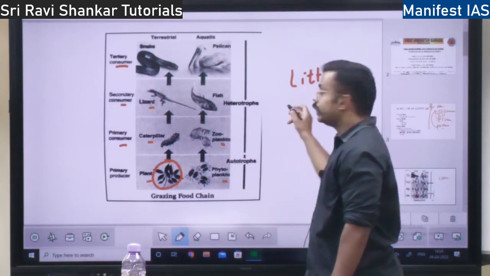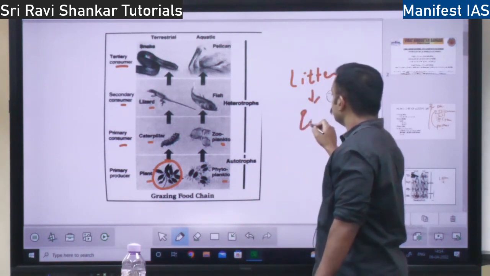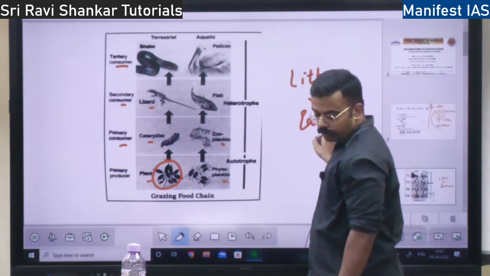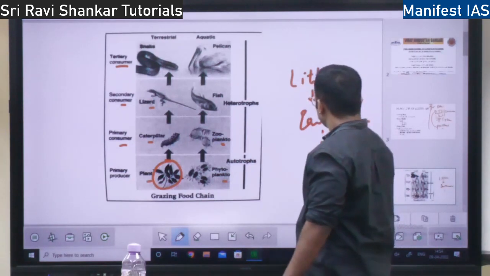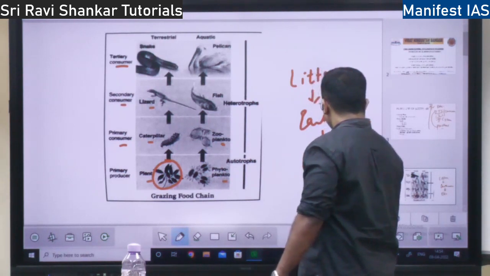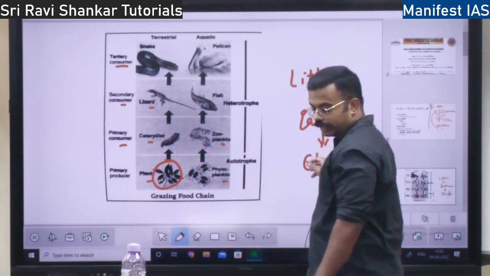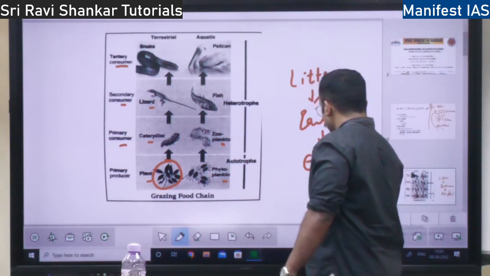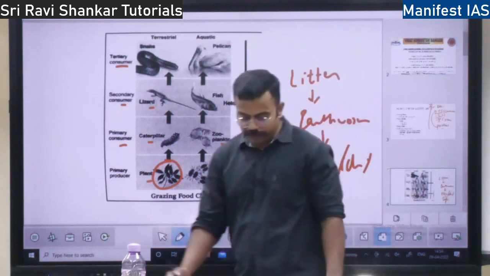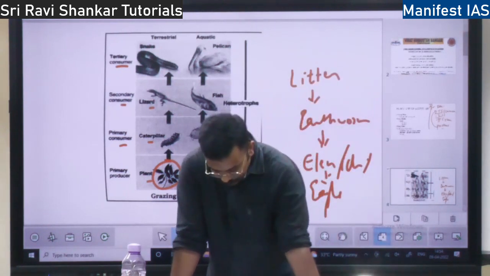Litter and dead leaves are eaten by earthworm. Earthworm is eaten by whom? Earthworm is eaten by your hen or chicken. Later it is eaten by eagle. This is one example of a detritus food chain, right?